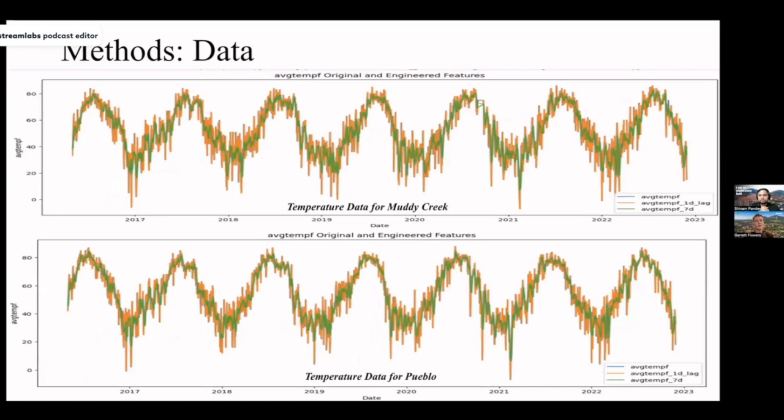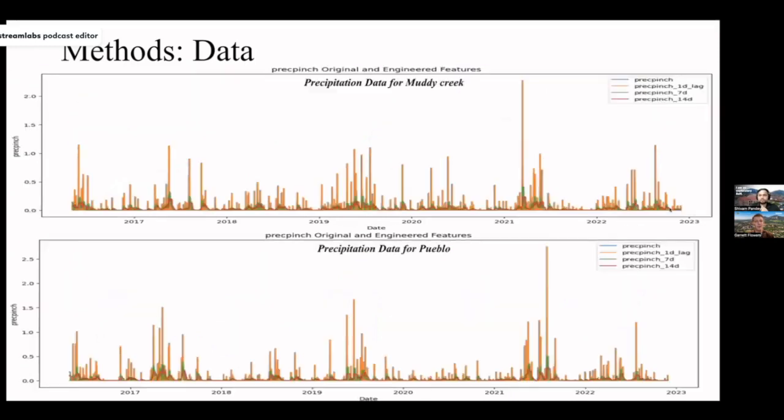Next up, we have average temperature for our 2 selected sites. Temperature is a great proxy for evapotranspiration, or the rate that groundwater evaporates. As you would expect, very cyclical and tied to our weather seasons in Colorado. Next up is precipitation data from both sites. This will serve as a proxy for groundwater replenishment.